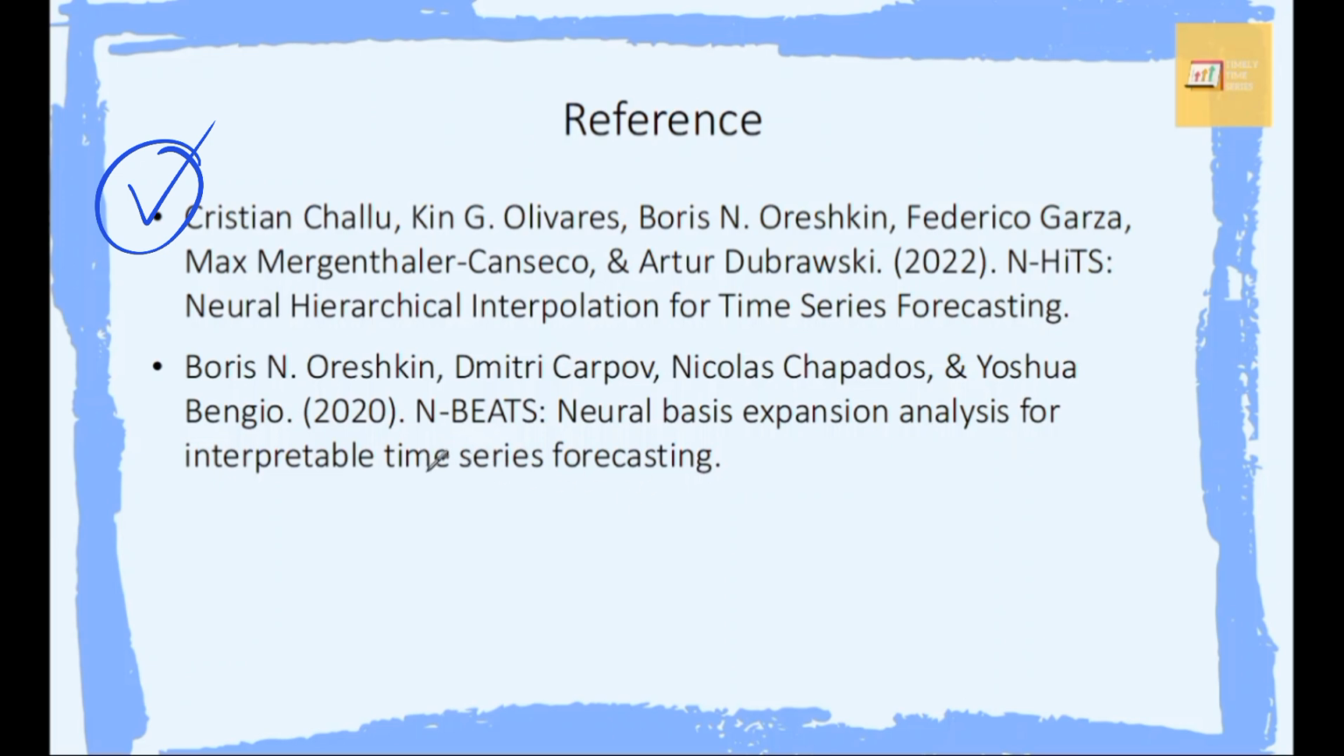And this paper, N-BEATS, is also a deep learning model, and N-HiTS is built upon N-BEATS. You will see that N-HiTS and N-BEATS are really similar. It's just that in N-HiTS, they add the multi-rate sampling feature and interpolation. You can read the N-BEATS paper if you want to know more about doubly residual stacking.